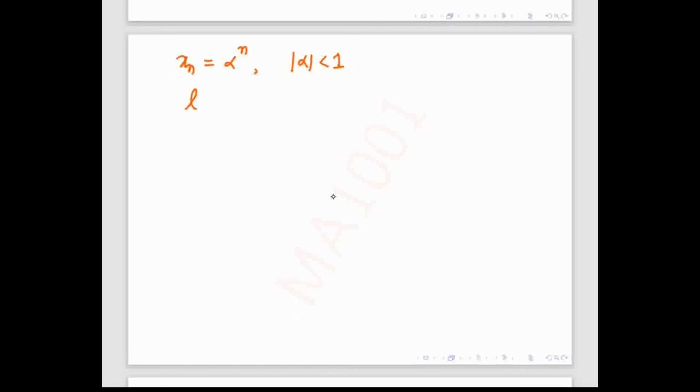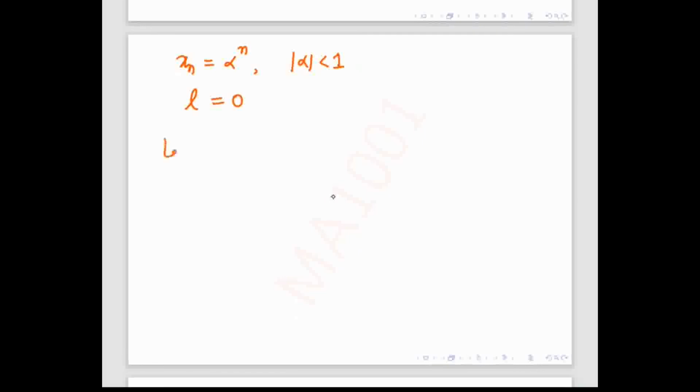Here the sequence xn is alpha to the power n, and mod of alpha is less than 1. Whenever a number is less than 1, once you increase the power, like natural number 4, 5, alpha to the power 5, 6, it will slowly go to 0. That's why we are assuming here L equal to 0.